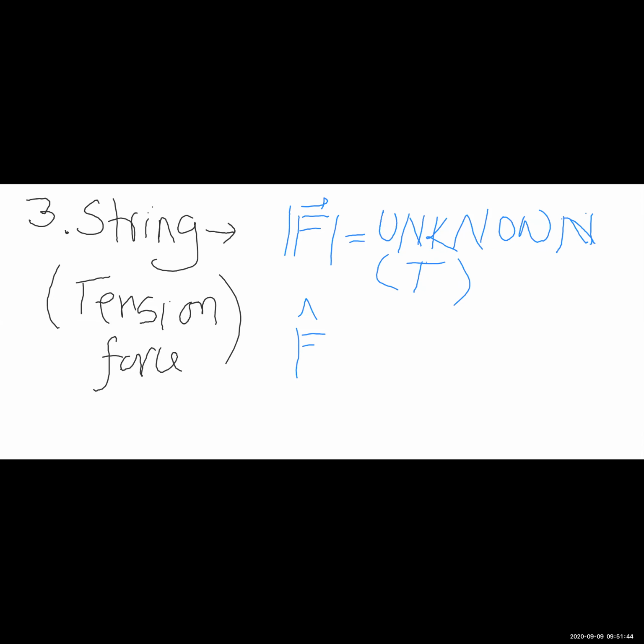Now you may be asking yourself, if all these things are unknown, how are we going to proceed? Well, this is the first law that we are discussing. Once you have grasped how to apply the first law, then we'll discuss the second law and the third law.